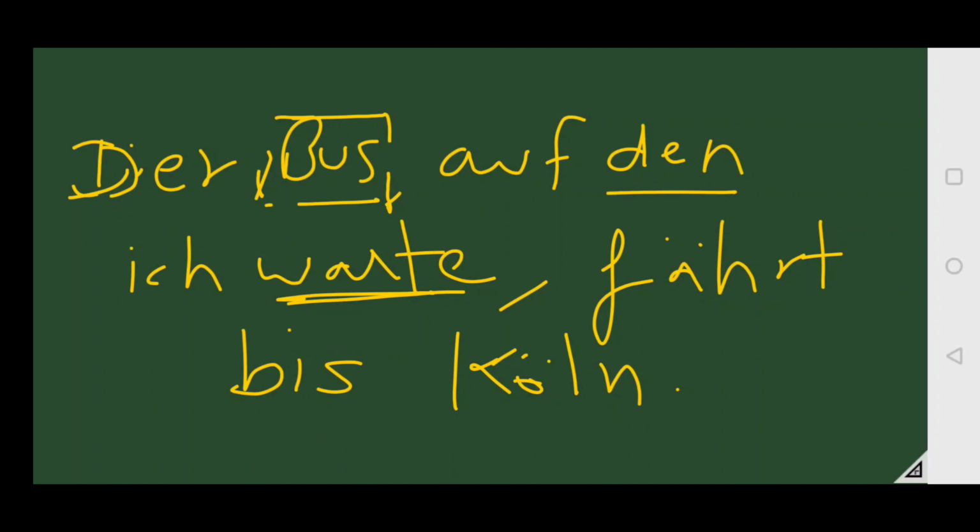So you should have a very good prior knowledge of articles as well as verbs with fixed prepositions. It will make your task easier. As you see here, warten plus auf, always accusative case. Therefore, we have written den. So the bus for which I am waiting travels till Köln. Der Bus, auf den ich warte, fährt bis Köln. So this is with the help of prepositions. After the first comma we have written the preposition and then the changed article, which is the relative pronoun.